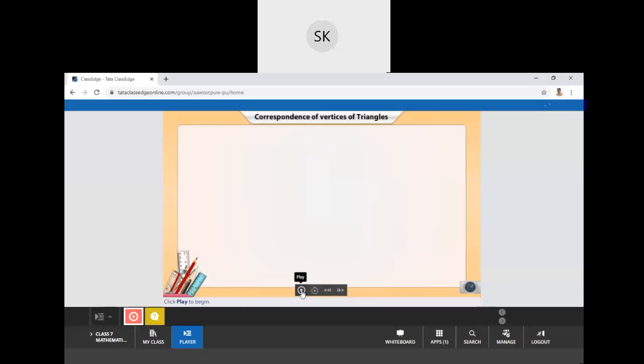What do we know about triangles? In the previous lesson we learned about triangles and their properties. First of all, we learned that a triangle is a formation of 3 angles and 3 sides, meaning a total of 6 parts. Now we are going to see the correspondence between all these 6 parts.